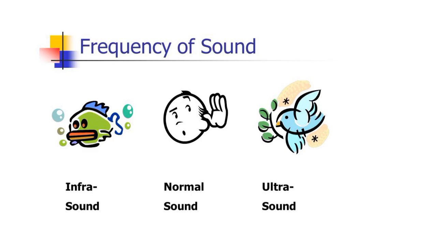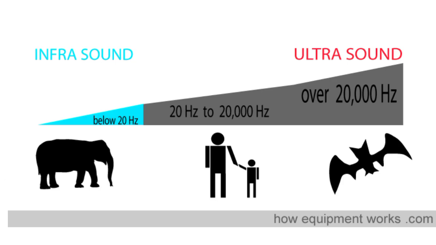Normal sound, which is among 20 to 20,000 hertz, can be detected by the human body, and ultrasound, above 20,000 hertz, is not detected by the human body.